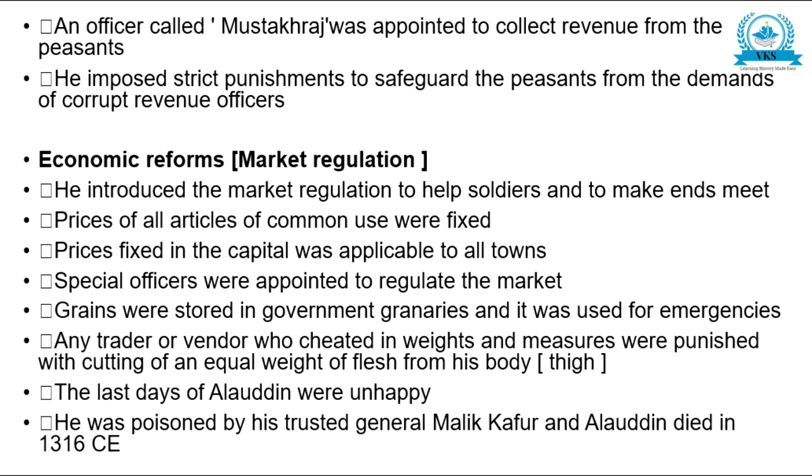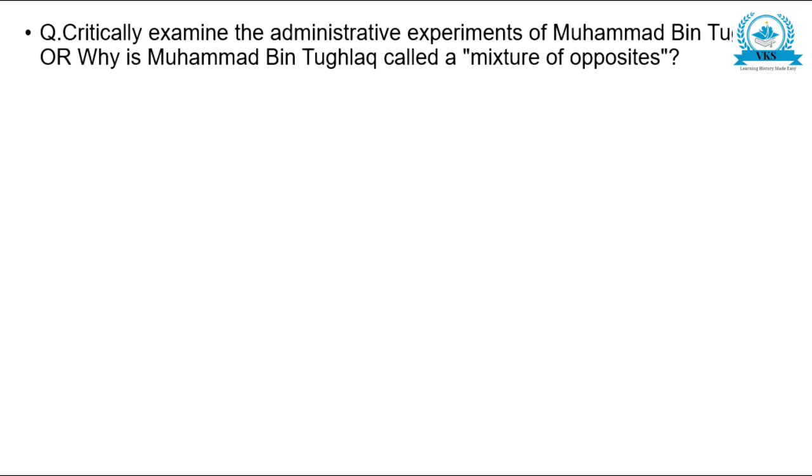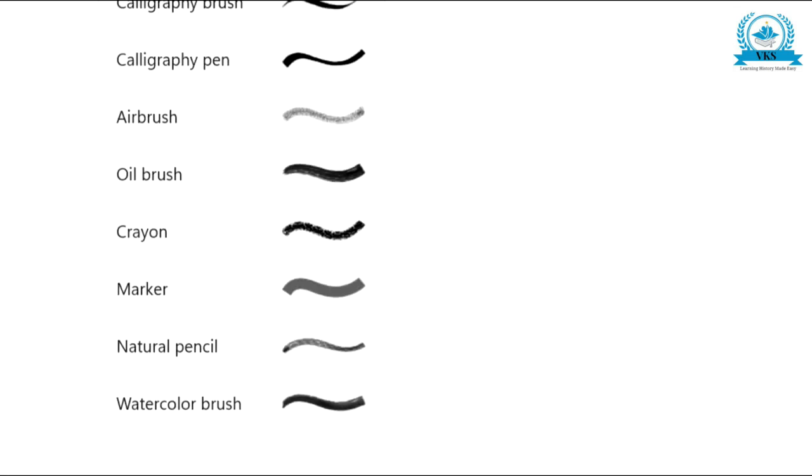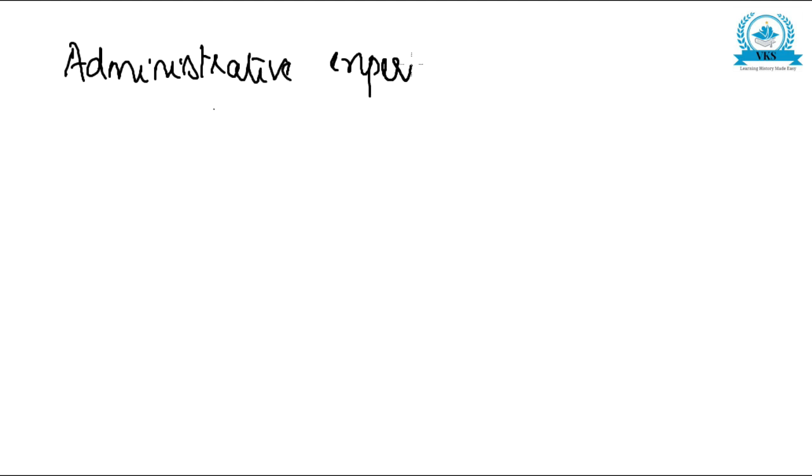So next let us see one more important long answer question, which is a repeated question. Critically examine the administrative experiments of Muhammad bin Tughlaq, or why is Muhammad bin Tughlaq called a mixture of opposites? Now let us see how we will answer this question. Because of his experiments only he was called a mixture of opposites.